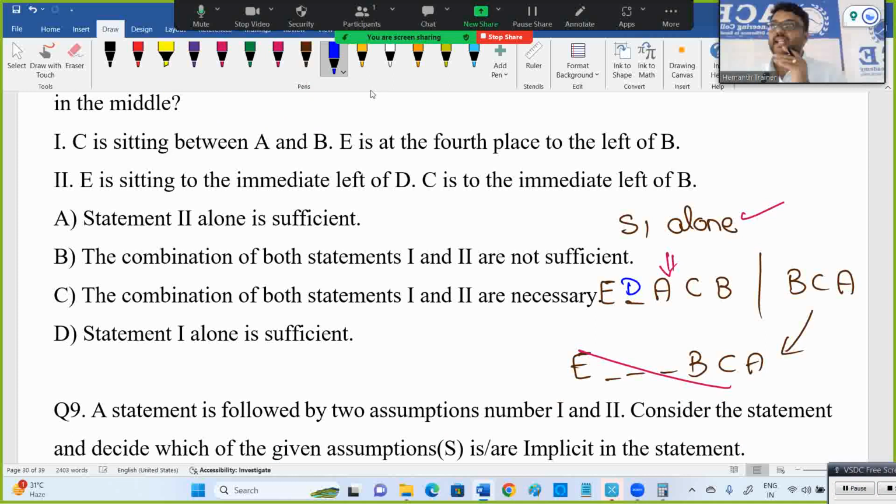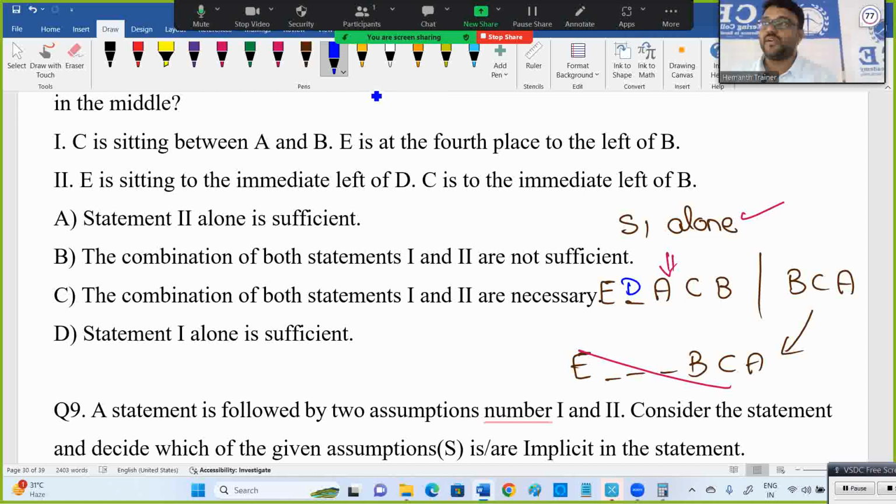In fact, in the exam, if you have options like this, no need to go for 2 alone, because if 2 alone is correct, there should be an option like either 1 or 2 is sufficient, or each statement alone is sufficient. When you go for the second one alone, why am I not trying that here?